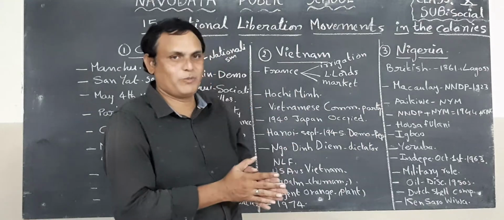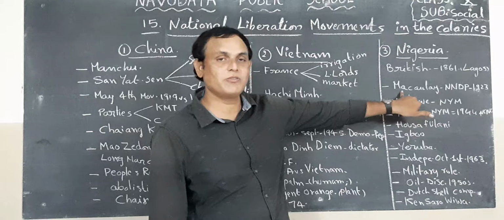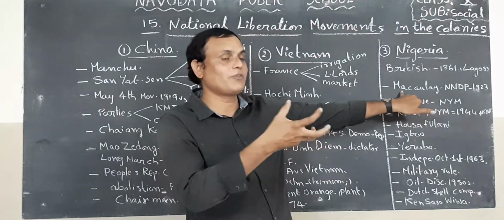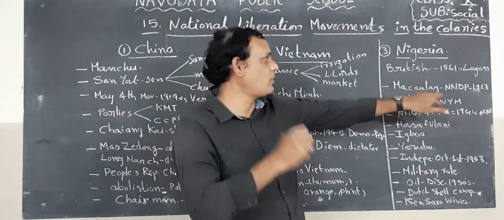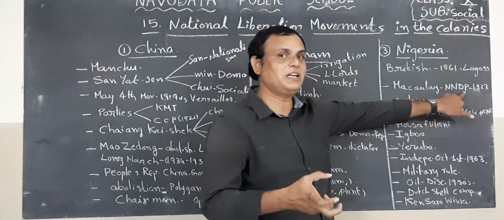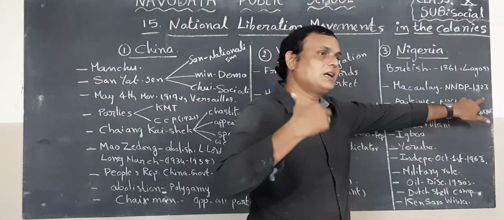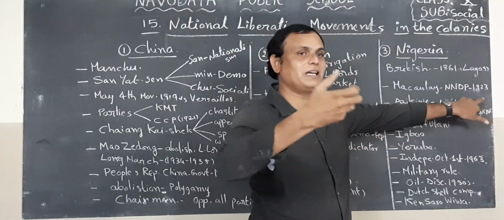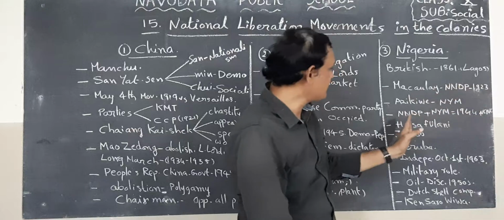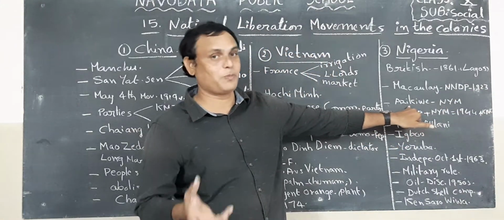Who? The British government. So that is why Herbert Macaulay started one party for the benefit of Nigerian people. That party name is NNDP, in 1923. In the next elections, this party got victory. Next, Nnamdi Azikiwe also started another party.